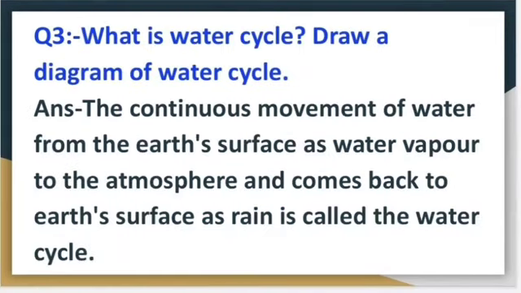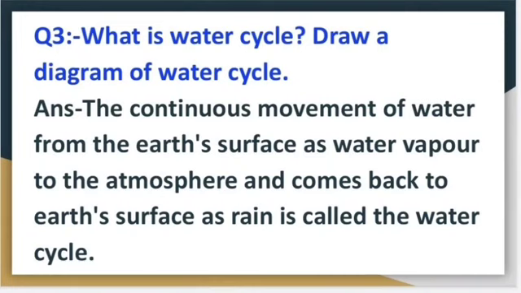Third question, what is water cycle? And draw a diagram of water cycle. So the answer is the continuous movement of water from the earth's surface as water vapor to the atmosphere.